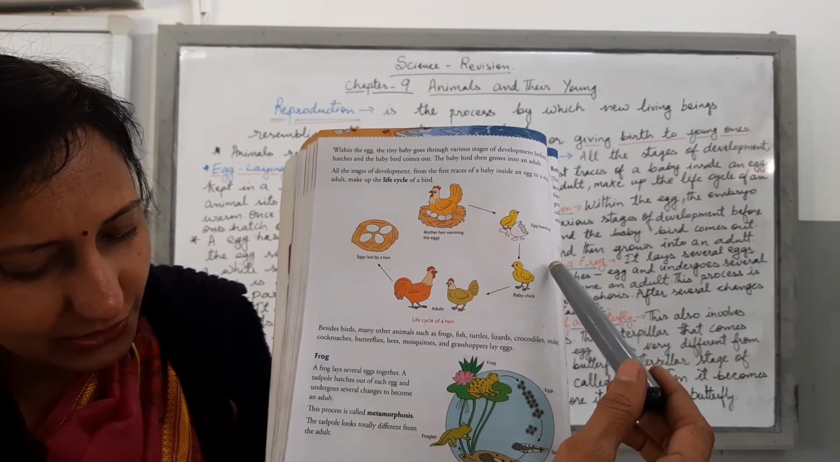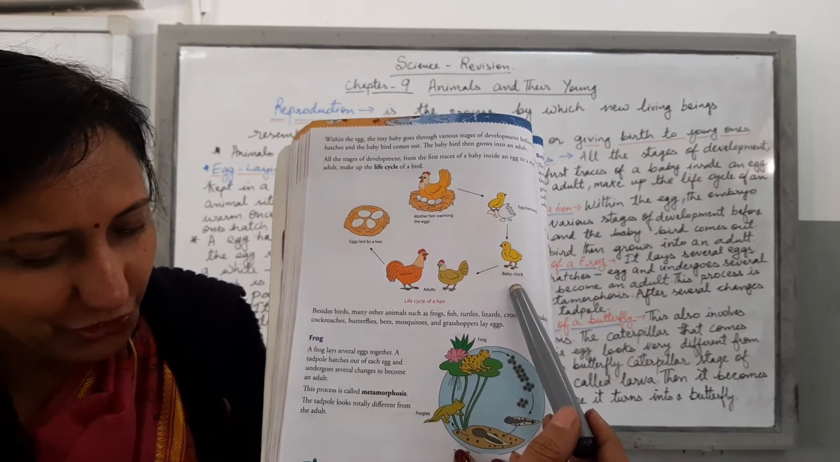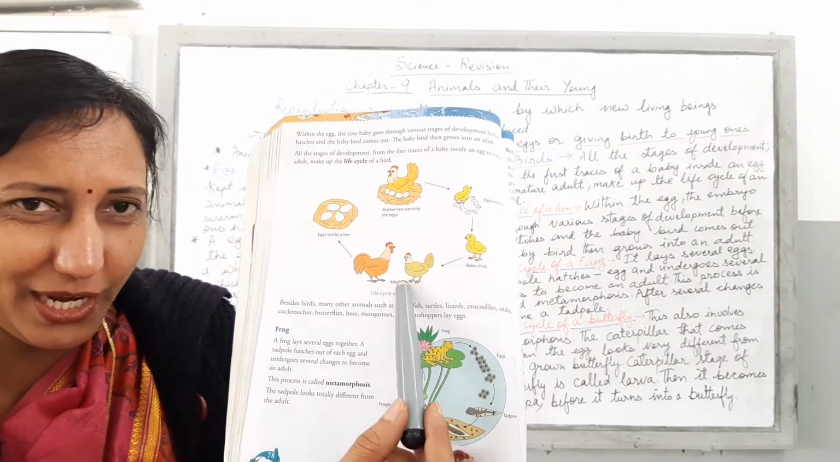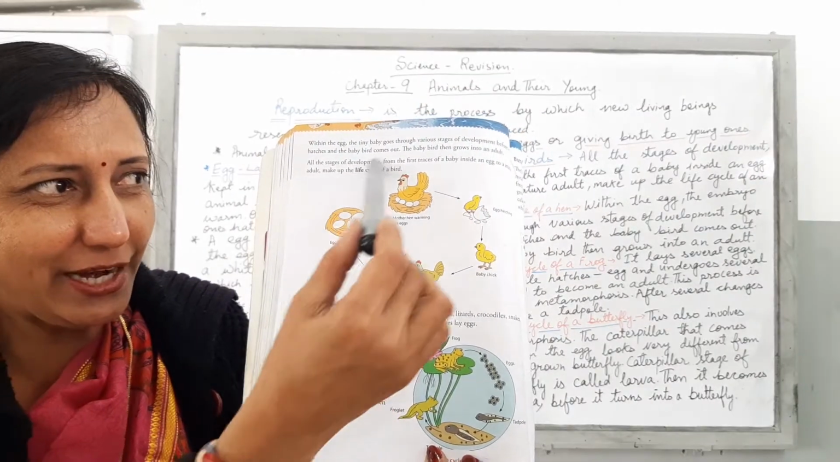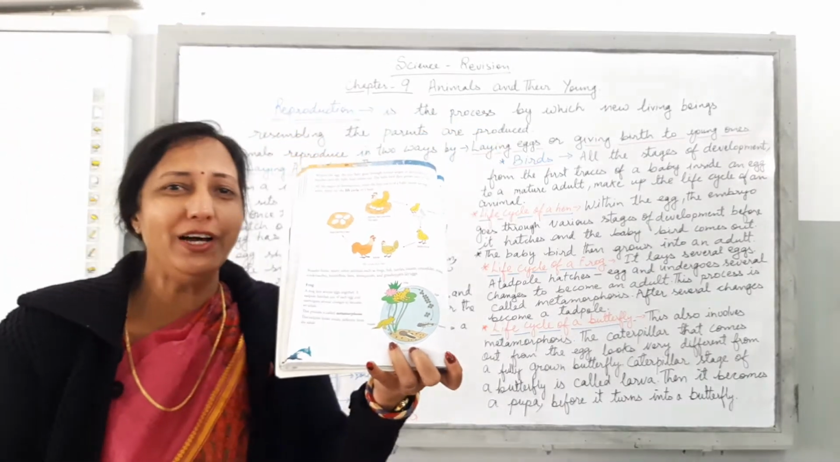Then you can see the egg hatching. And finally a very cute baby chick is coming out. And then it grows into an adult. So this is the kind of life cycle present in a hen.